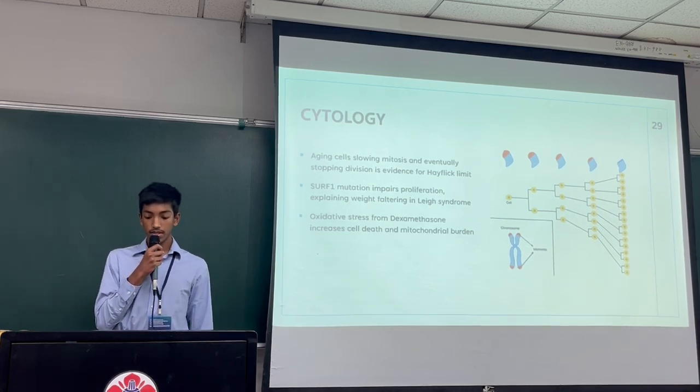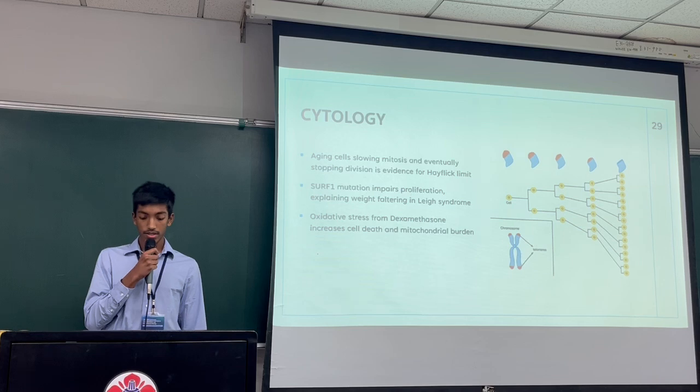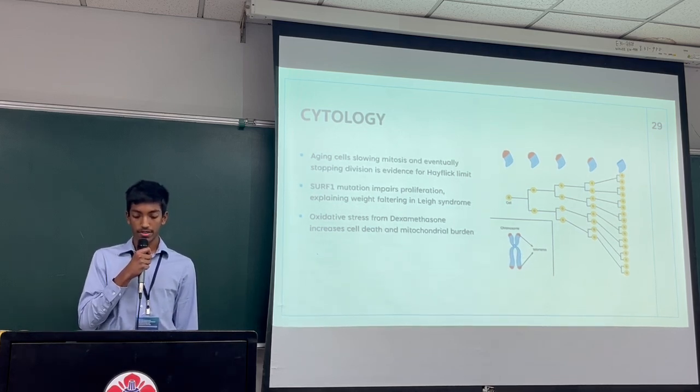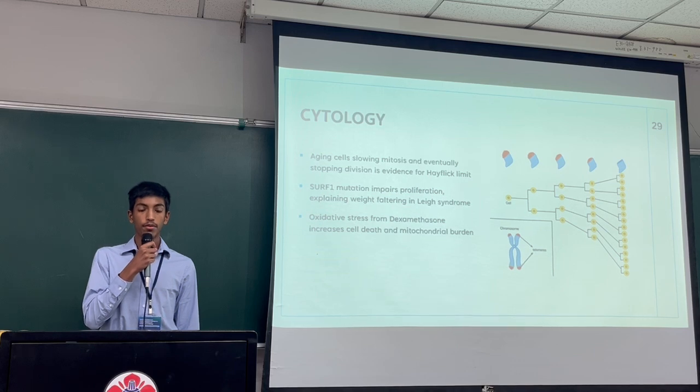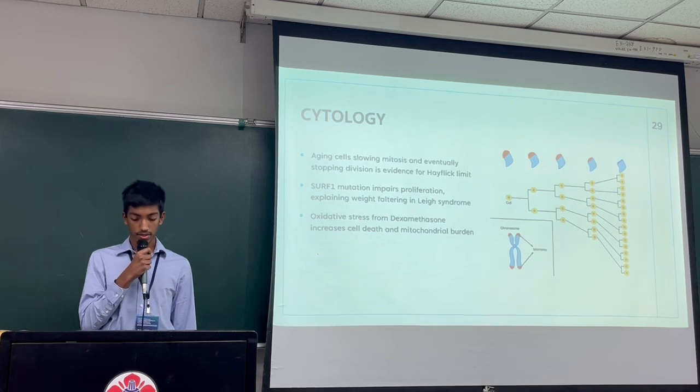This data strongly supports the Hayflick limit, showing that cells divide less frequently as we age and stop proliferating. We see this in the declining doubling rate and divisions per passage over time. SIRF1 mutant fibroblasts, which model Leigh syndrome, had even fewer divisions due to impaired mitochondrial function slowing the cell cycle.